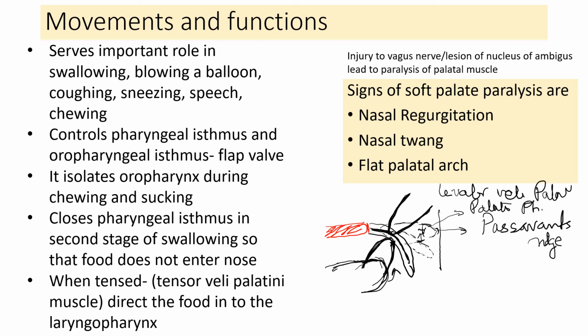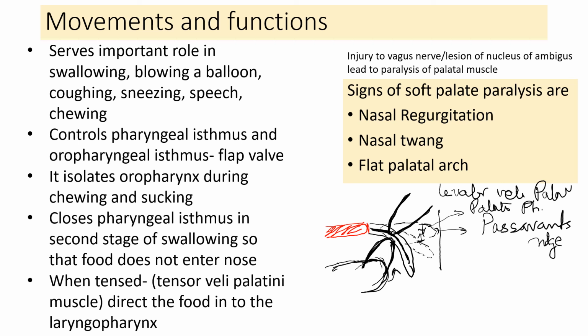So both of them are regulated by the movement of the soft palate. That's about the main functions of the soft palate. Now about the tensor veli palatini muscle: when it contracts, it makes the soft palate tense. So that helps in directing the food to the laryngopharynx.